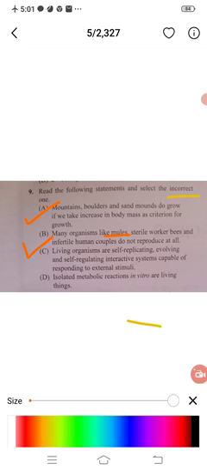Next we can take the C option. The living organisms are self-replicating, evolving, self-regulating, interactive systems capable of responding to external stimuli. This is also a right statement.